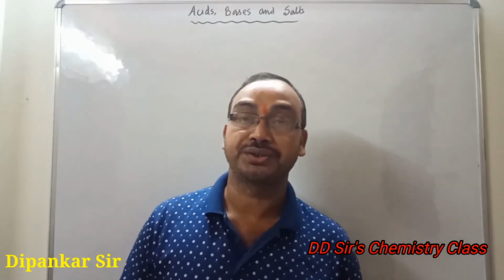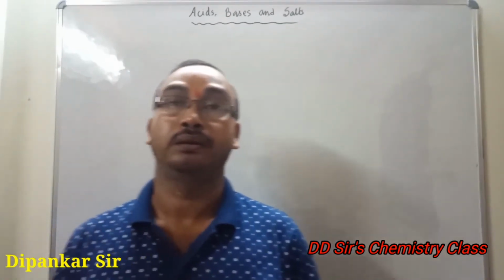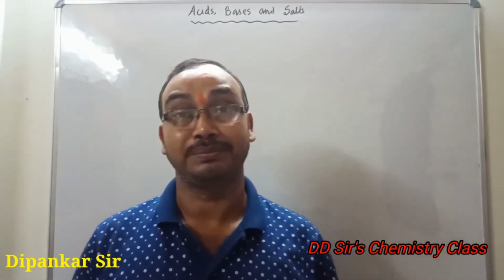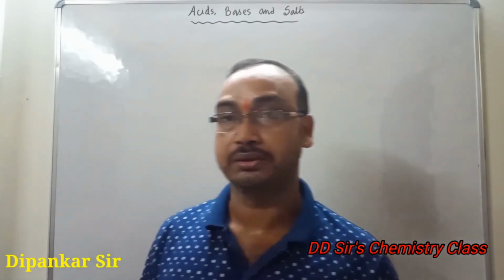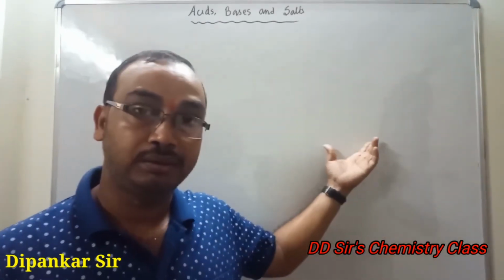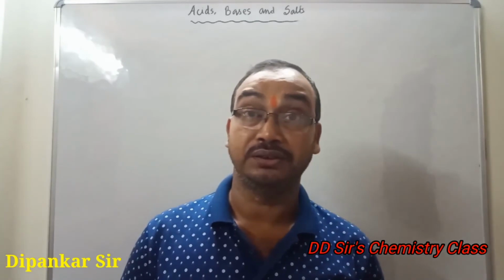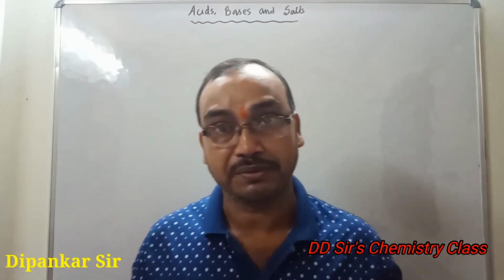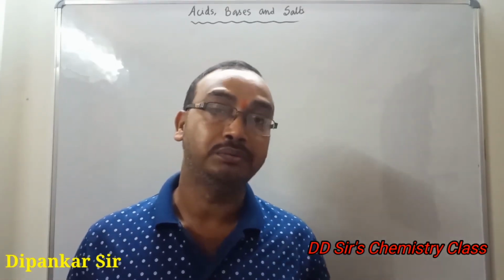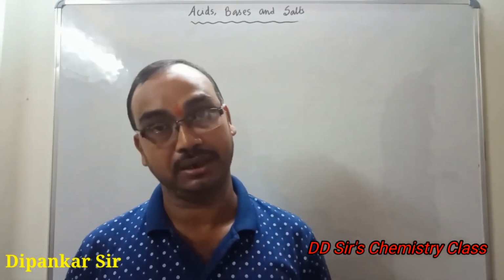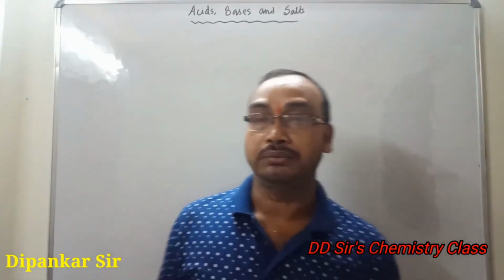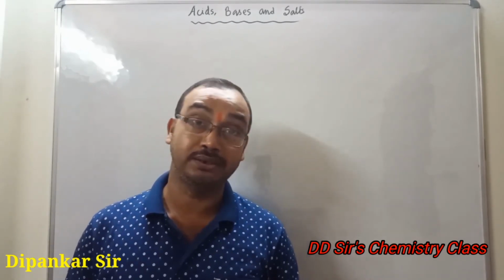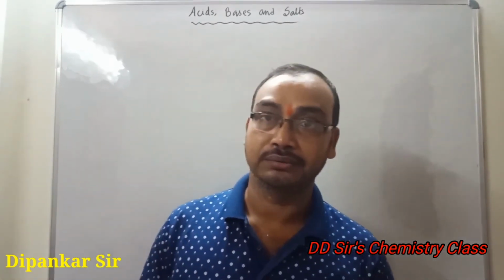So students, we have seen today basic solutions, some characteristics, points of base, some classification of bases, and indicators. That is, how many types of indicators there are, what their colors are, and how they change their color. Next day we will discuss the characteristics of acids and bases. Okay, thank you.